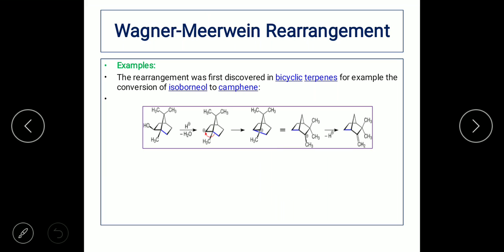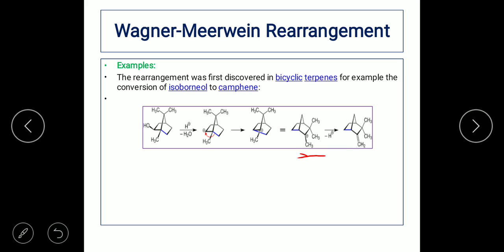Now there is going to be the removal of a proton. The proton is removed from the CH3 group. One of the hydrogens of CH3 is going to be removed as H+. Once it is removed as H+, there is going to be a negative charge on this carbon atom. Once there is a formation of a negative charge on this carbon atom, it moves towards the carbon which formed the bridge and forms the double bond. So this is how camphene is formed from isoborneol.